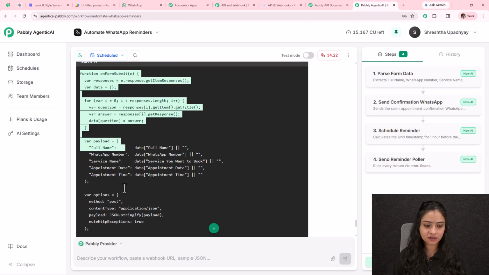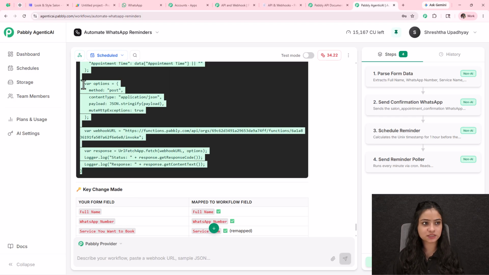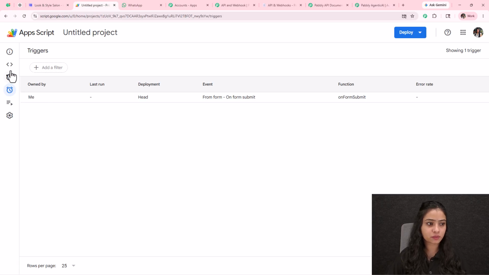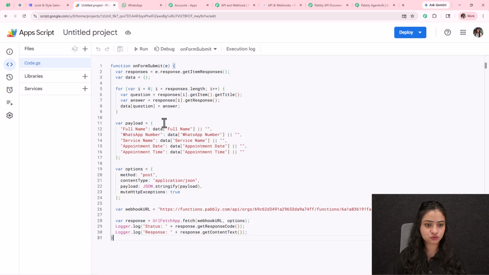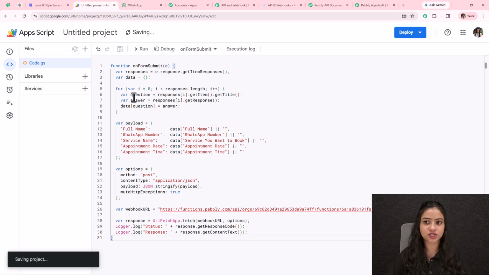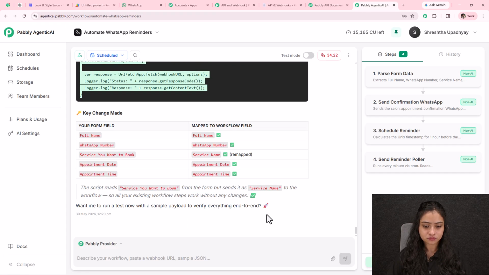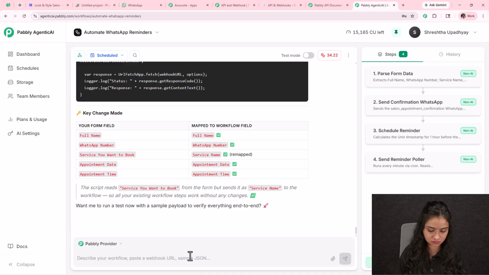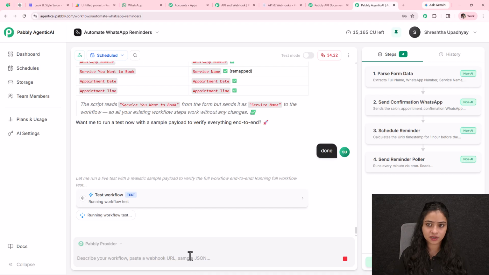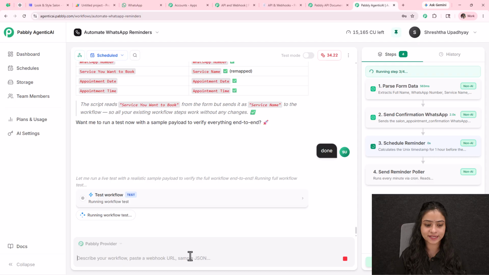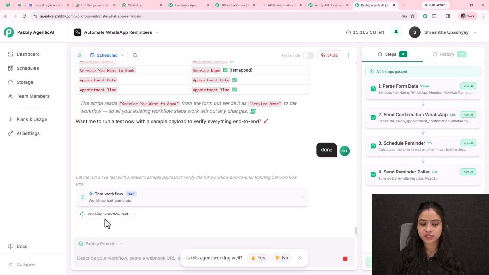As I have updated the form fields correctly, now it has provided me a small correction that I have to do. I will be going back towards the editor of App Script, and we have to delete the existing script from here and paste the new one, and we will simply click on save. This is a small change. Okay. Now, as we have done that, I'm going to enter done. And it is testing the workflow to run a test so that we can check whether the workflow is perfectly created or not. As soon as it has tested the workflow, it is saying all 4 steps passed.